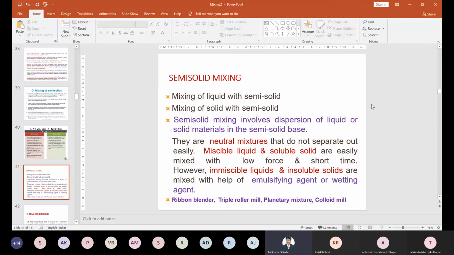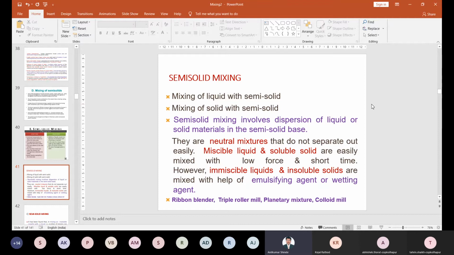But it is opposite to that if there are immiscible liquids. So you take the case of the emulsion. Emulsion has two immiscible liquids. Those are oil and water. Those are called immiscible. So the oil cannot be miscible, it cannot be mixed into the water, right? So that type of immiscible liquid, if you want to mix it properly, requires the addition of an emulsifying agent to prepare a stable emulsion, right?